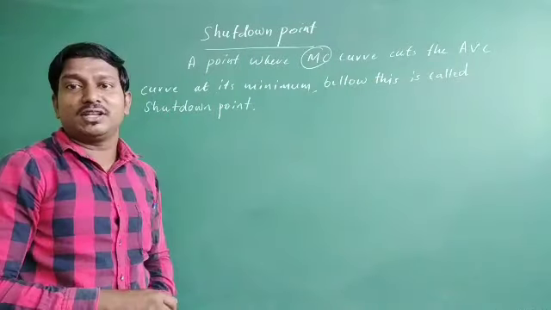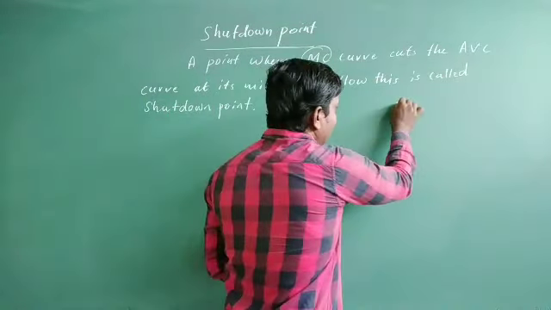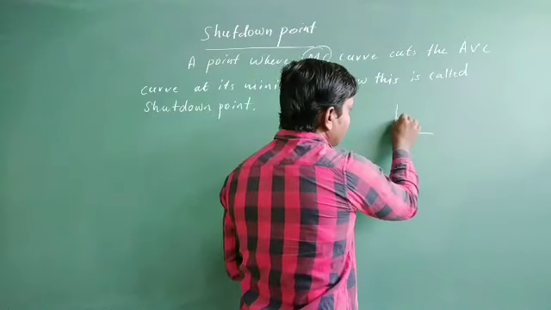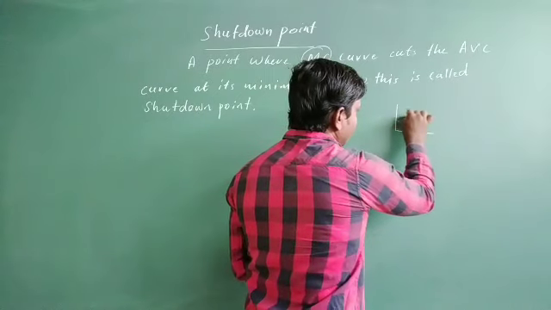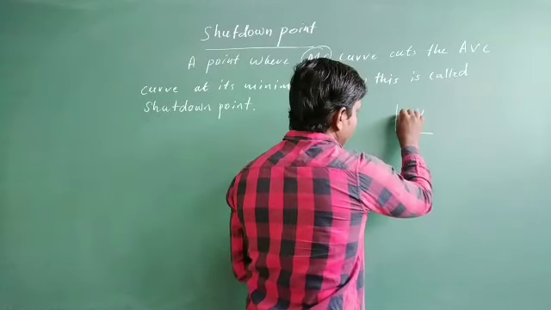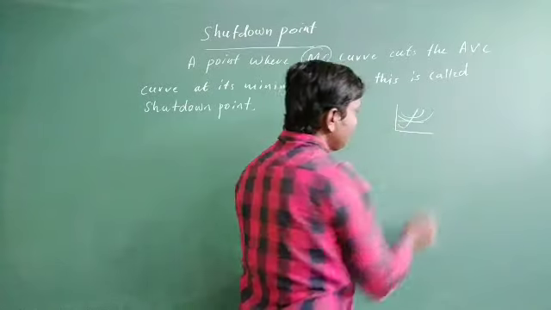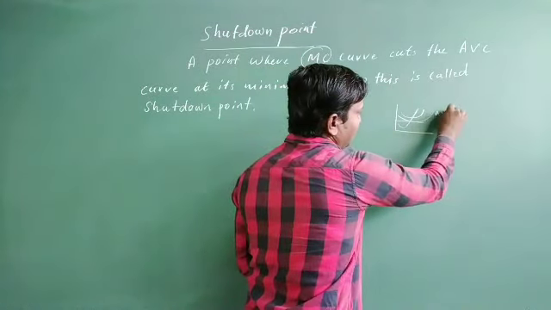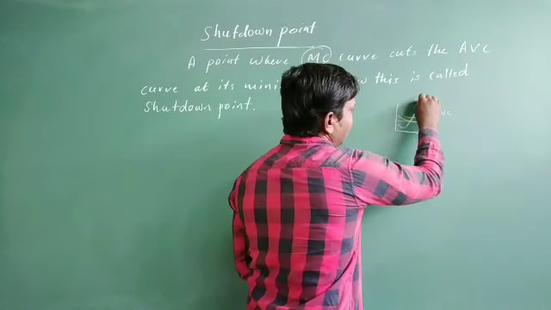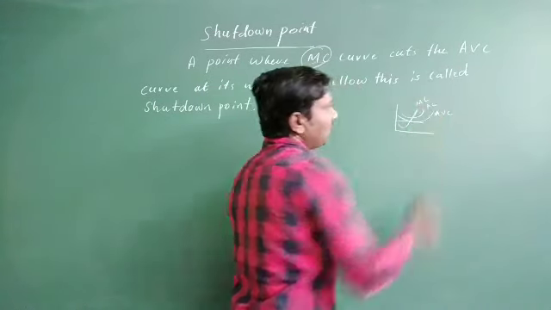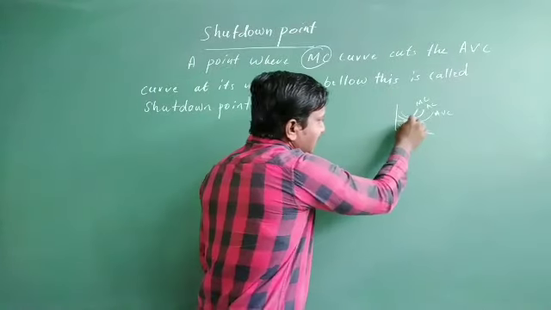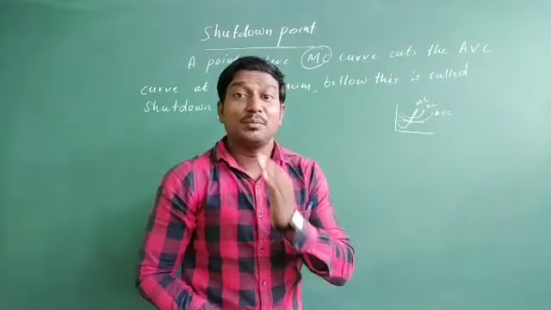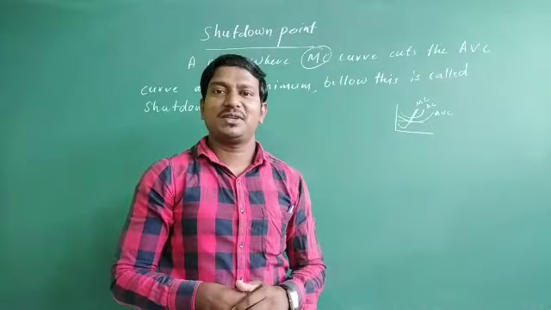And below that particular point, you may have already seen, that is what I can just show you here. This is the X and Y axis in this case. Right? So here you just see, this is the average variable cost curve, and this is the average cost curve, and this is going to be the marginal cost curve. This marginal cost curve is intersecting the minimum point of the average variable cost curve.